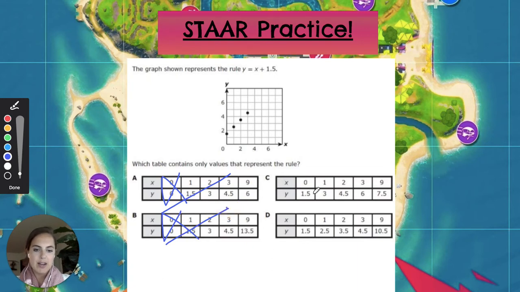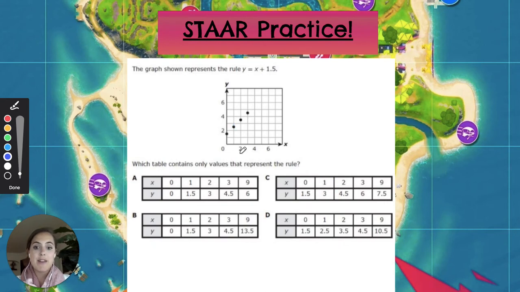0, comma 1 and 5/10. Let's see, 0, 1 and 5/10. Check. 1, comma 3. Go over 1, up 3. 1, 2, 3. There is nothing there. It cannot be C. And just to be sure, let's go ahead and check D.